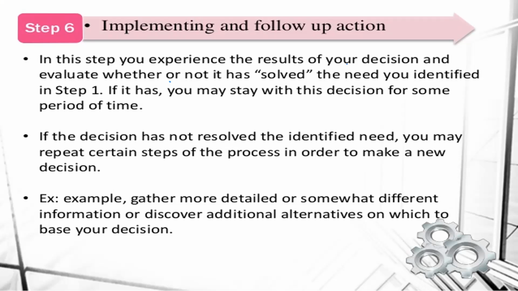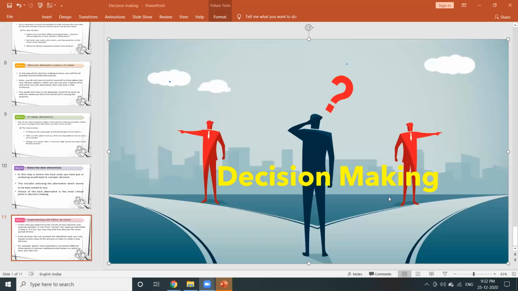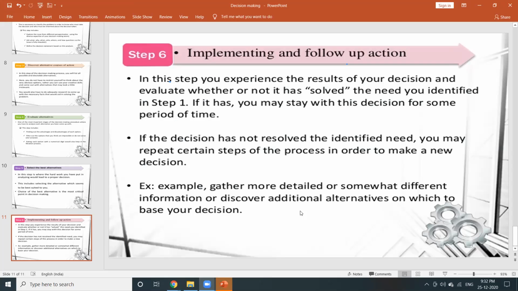That is very important. If it is suited, the problem is going down and the problem is solved, it means you can follow the same alternative, the same option, the same decision for the future also. It is helpful to your organization to get maximum profit. So this is one more step we need to take. That is the decision making process, the 6 phases of the decision making process.